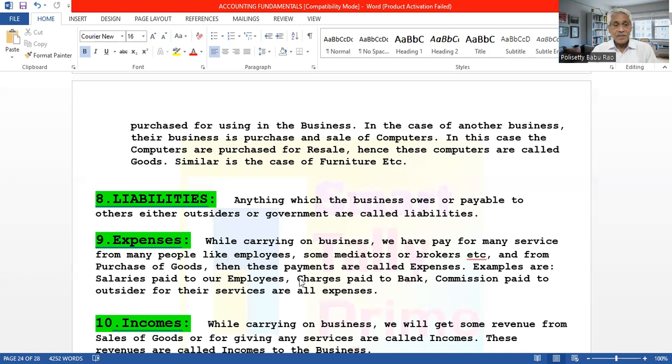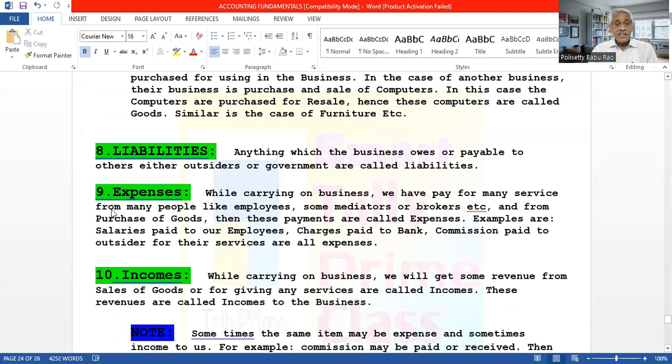And then the expenses. When you are carrying on the business, you have to pay for many services from many people, like employees, some mediators, or some brokers, etc. We take service from them and we make payment to them.